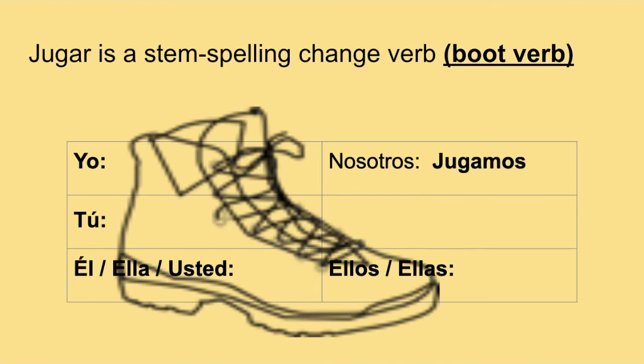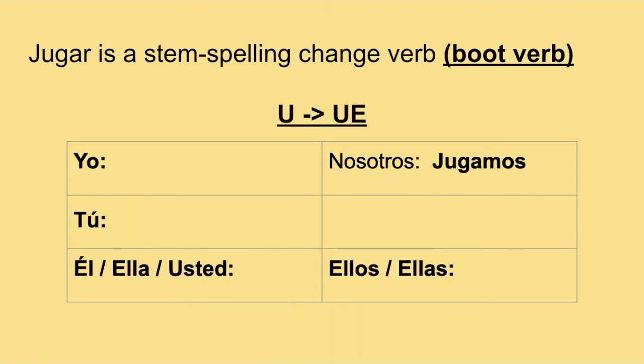So no spelling change, jugamos, we take off the AR just like we normally would with a verb and add the regular nosotros ending, AMOS. So we have jugamos. No spelling change, nothing to worry about there. Continuing on though, the spelling change that we do have in the stem of jugar is a U to UE. So the U that we see in jugar changes to a UE in the yo, tú, él/ella, and ellos/ellas form. Okay, so let's see what that looks like.